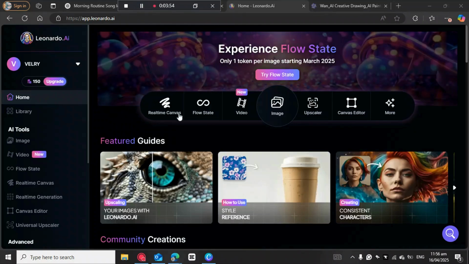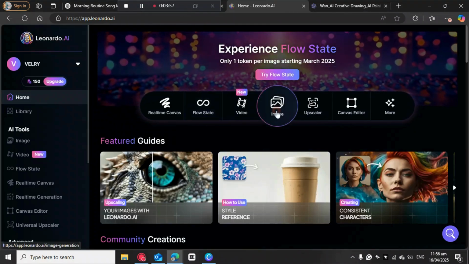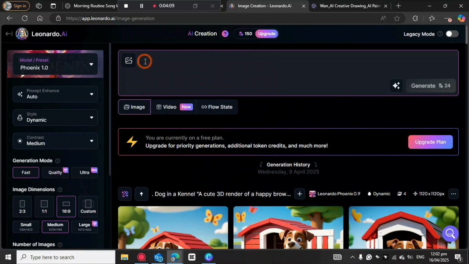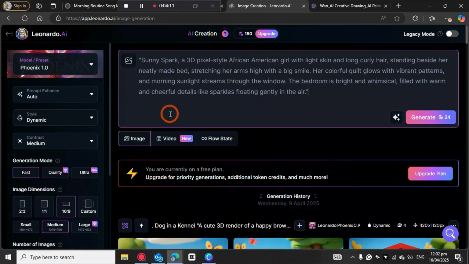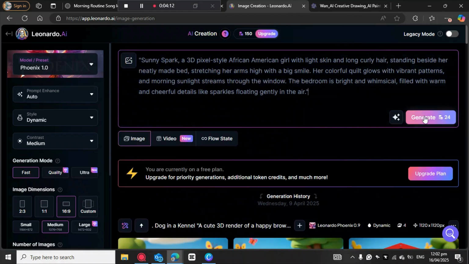Okay, so we are in Leonardo, so we're gonna come here to image. You're gonna come here to paste the prompt from ChatGPT, and then we come here to generate. As usual, I choose the model Phoenix 1.0, so I'll come here to generate.